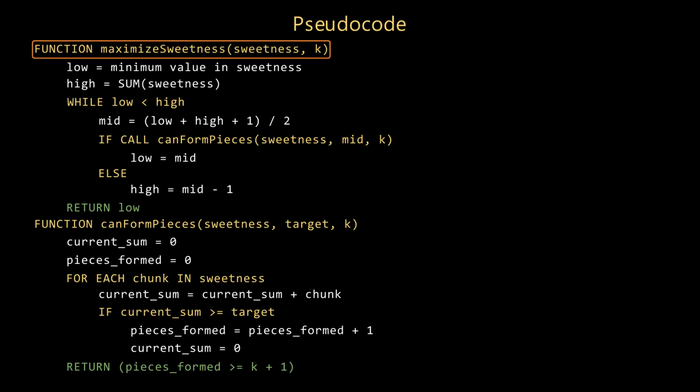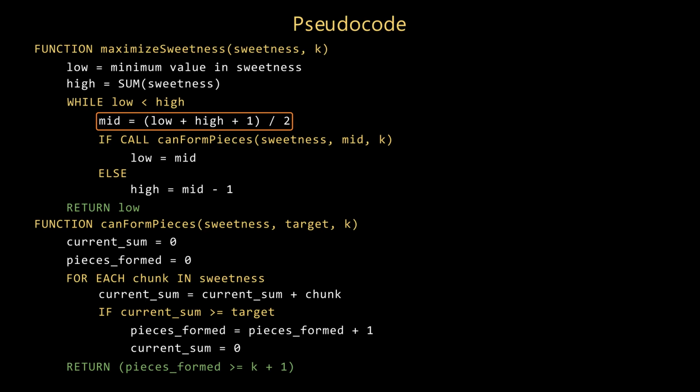Our main routine maximizes the minimum piece sweetness after K cuts. Set the search floor to the smallest single chunk. Set the ceiling to the total sweetness of the whole bar. Binary search continues until the boundaries meet. Probe the midpoint, rounding it upward to avoid stalling. Ask whether we can carve enough pieces at this minimum share. A feasible guess raises the floor to mid. Otherwise the guess was too ambitious. Drop the ceiling just below the failed midpoint. The converged pointer is the maximum achievable minimum sweetness.